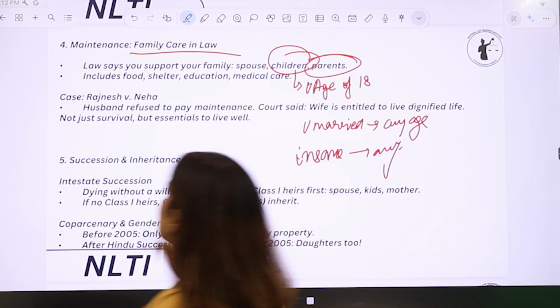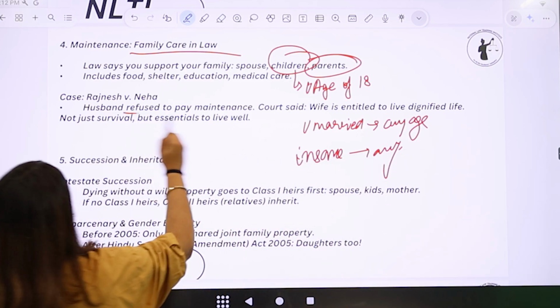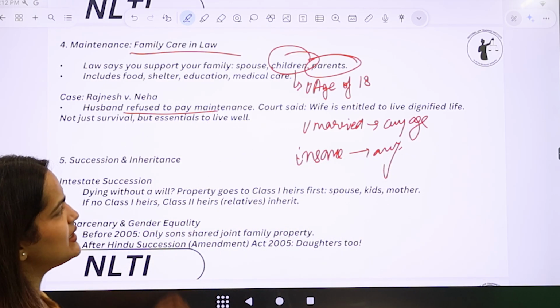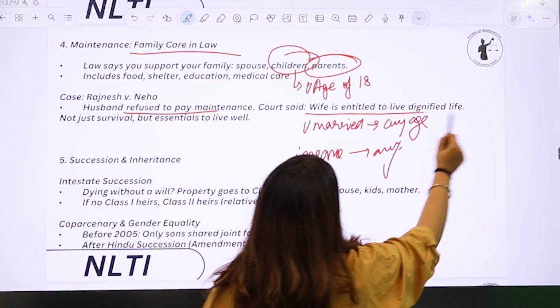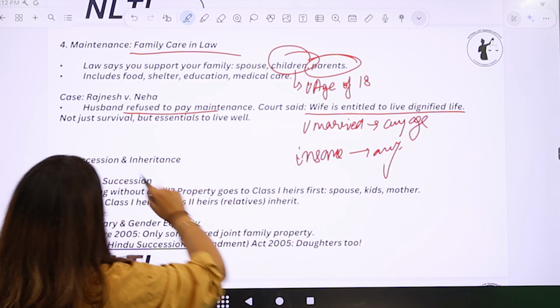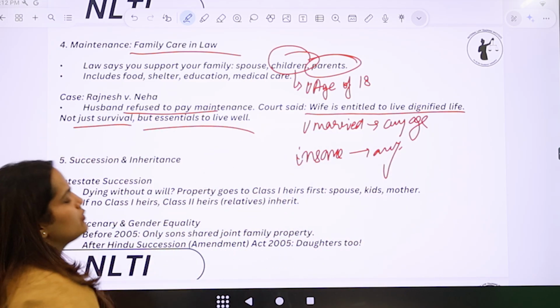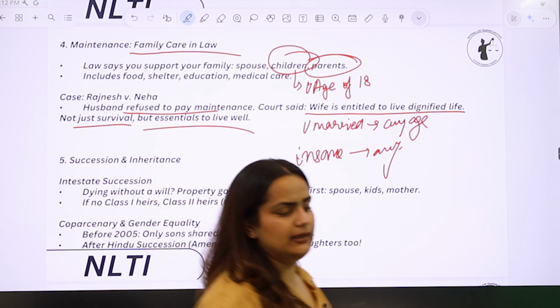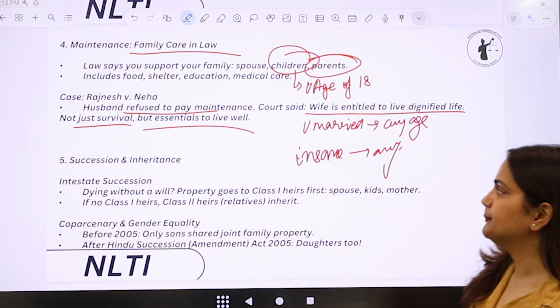There was a case of Rajneesh versus Neha wherein the husband refused to pay maintenance and the court said that wife is entitled to live a dignified life, not just survival but essential to live well. Right? This is what was said in this case.